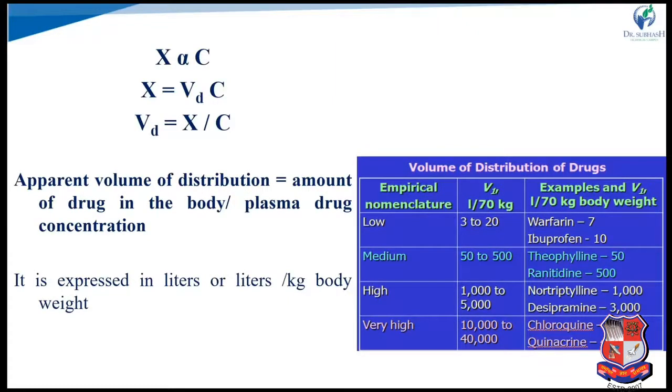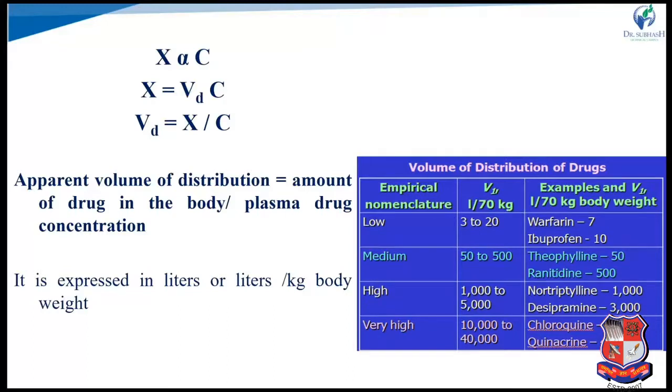It is explained by the equation X = Vd × C, so Vd = X/C, where X is the total amount of drug in the body and C is the plasma drug concentration. It is expressed in liters or liters per kg body weight.